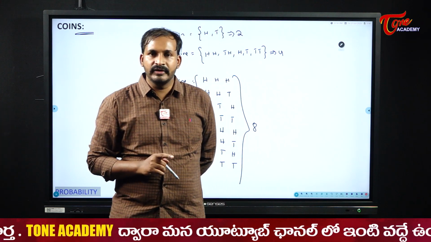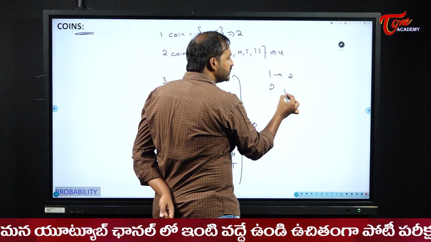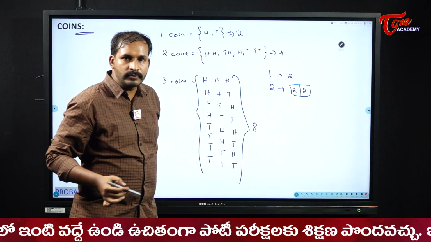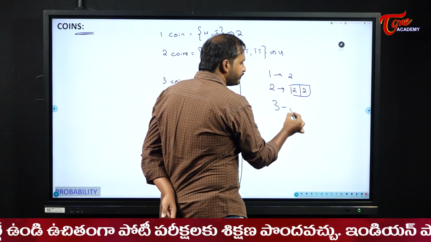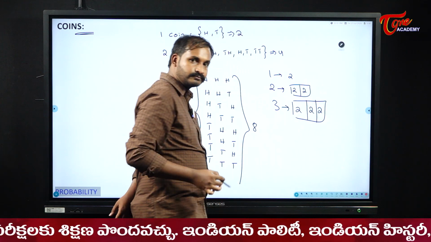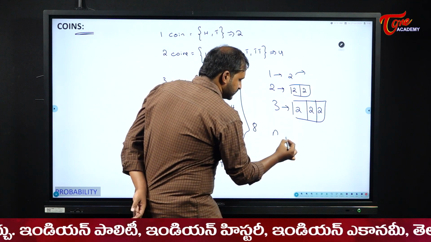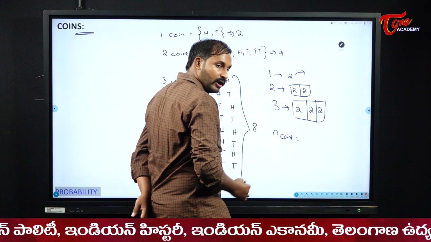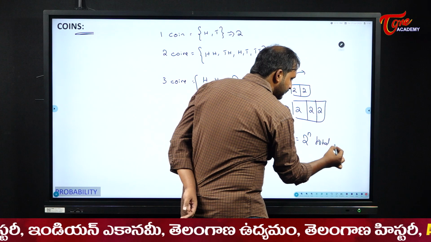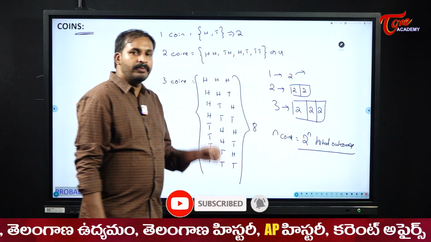If you observe carefully, for one coin, how many outputs do we have? 2. For one, we will have 2 outputs. For 2 coins, for the first coin we will have 2 outputs. For the second coin also we will have 2 outputs. When it is 3 coins, for first we will have 2, for second we will have 2, and for third we will have 2. Okay, so because of that reason, for n coins, we will have 2 to the power of n total outcomes.